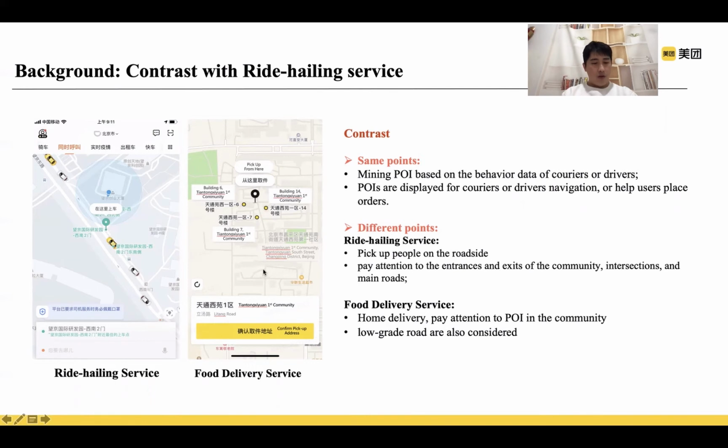Couriers always ride electric bicycles on low-grade roads within the community where cars cannot get in. Therefore, precise coordinates of fine-grained addresses are significantly important for couriers to find their destinations. The yellow point in the right figure is where couriers deliver food to people. These points are called delivery points.